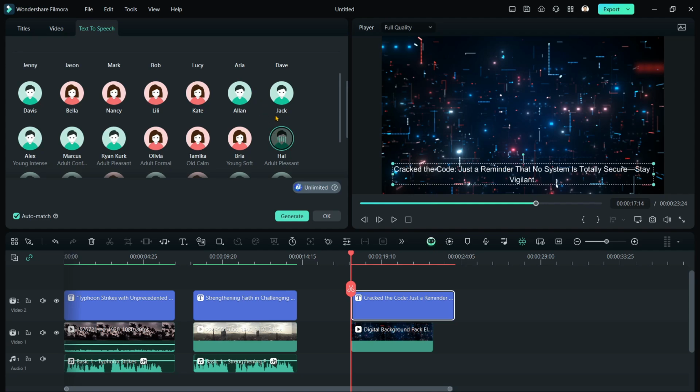Wondershare, creativity simplified. Wondershare, creativity simplified. Wondershare, creativity simplified. That's the one.